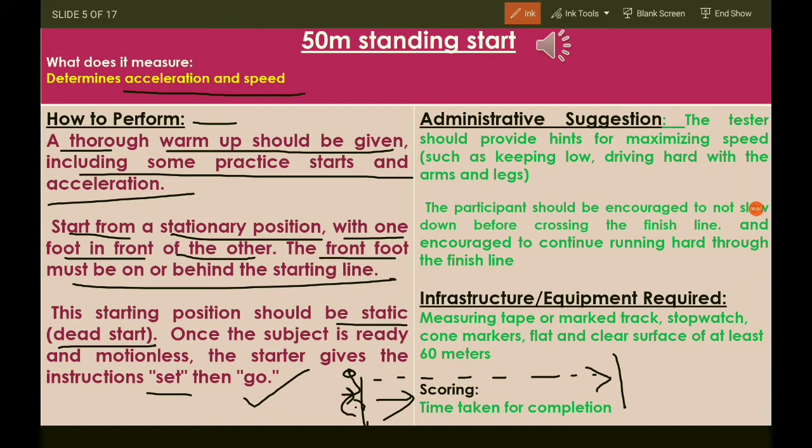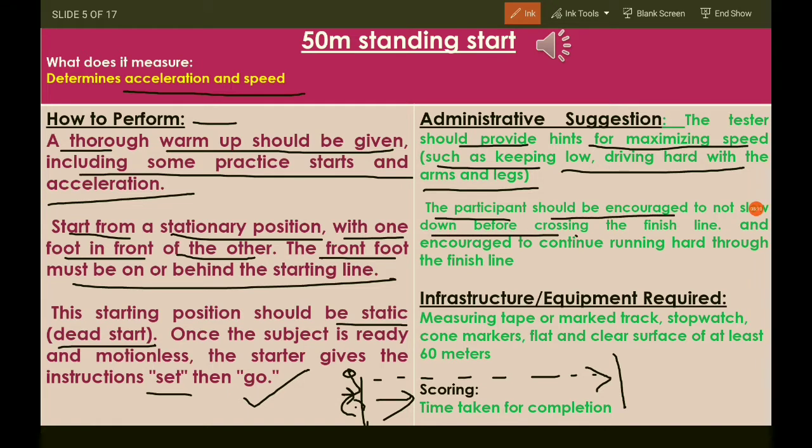And what are the suggestions to perform it perfectly? The tester should provide hints for maximizing speed, such as keeping low and driving hard with arms and legs, and the participant should be encouraged not to slow down, because it's just a 50-meter race.